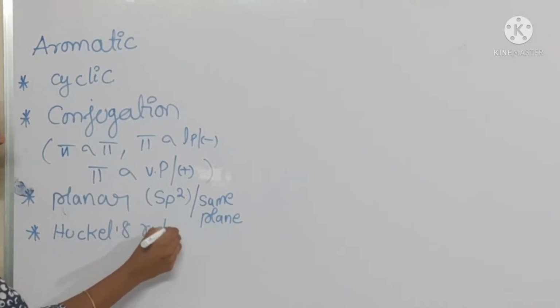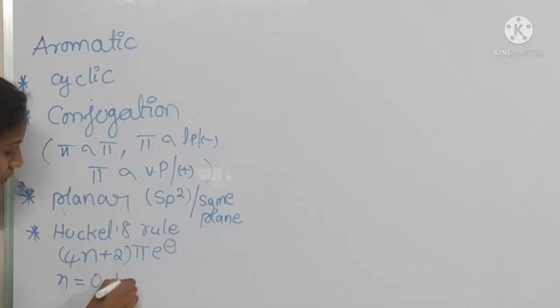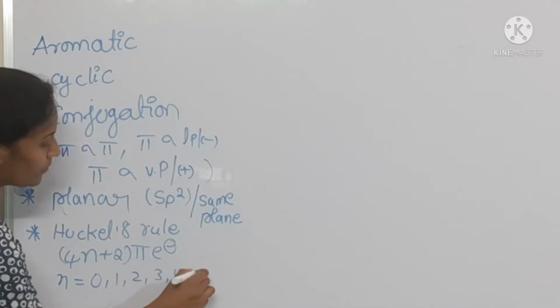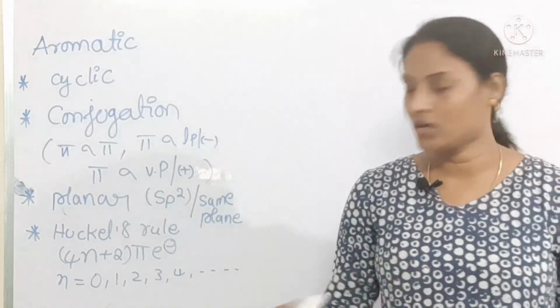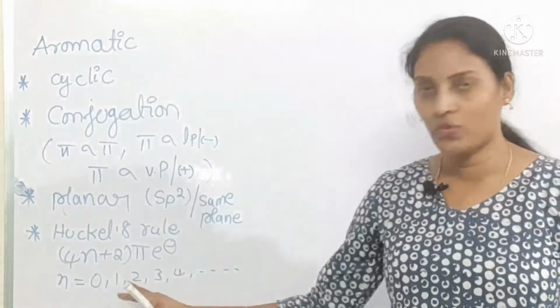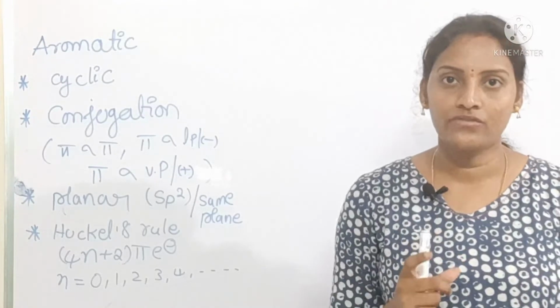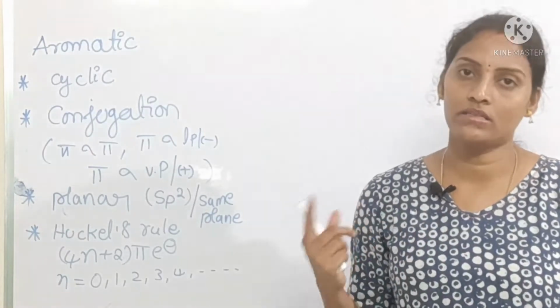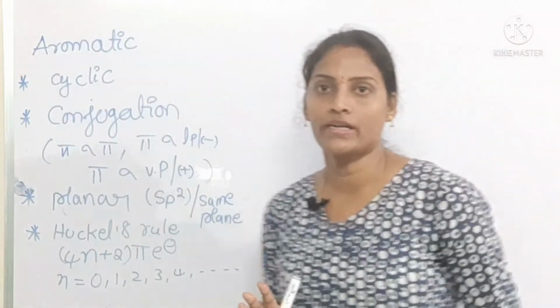Huckel's rule means the compound possesses 4n plus 2 pi electrons. Here n is equal to 0, 1, 2, 3, 4 and so on. If n is equal to 0, 2 pi electrons. If n is equal to 1, that means 6 pi electrons. After that 10, 14, 18, 22, like that. These are the conditions that need to be fulfilled for aromatic nature.